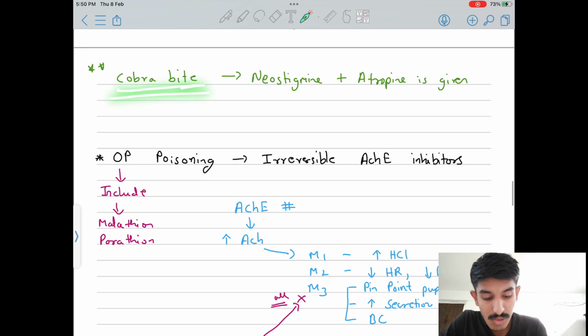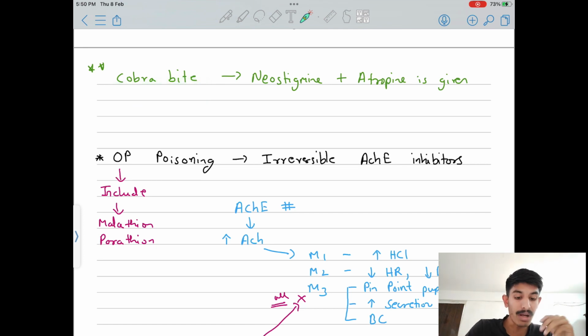And in cobra bites, as is common, a patient comes to you with a cobra bite. What will be the drug you will give at that time?